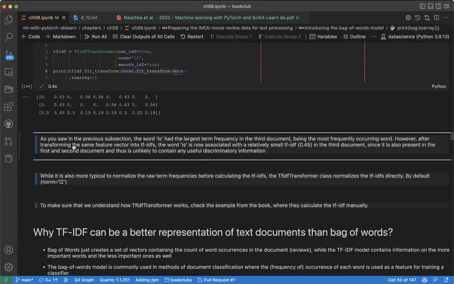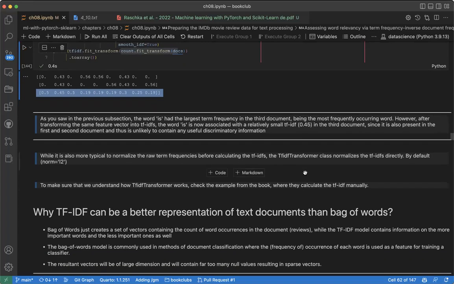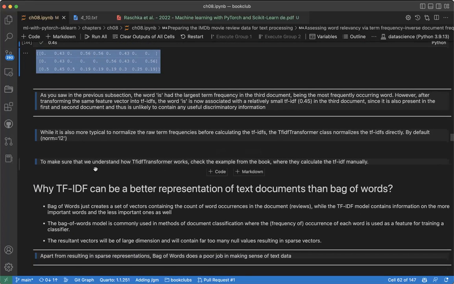Here they make a comment. As you saw in the previous section, the word 'is' had the largest term frequency in the third document, being the most frequently occurring word. However, after transforming the same feature vectors into TF-IDF, the word 'is' is now associated with a relatively small TF-IDF in the third document, since it also appears in the first and second. So this is the idea, giving less weight to the most occurring item.